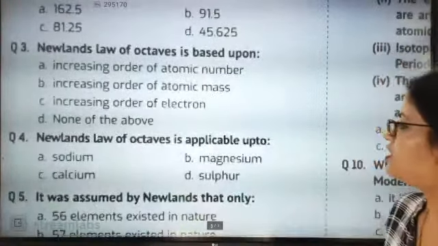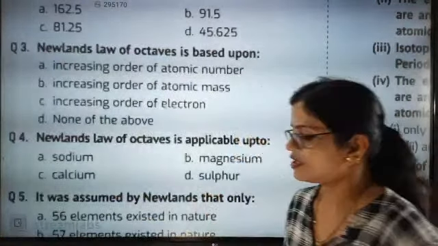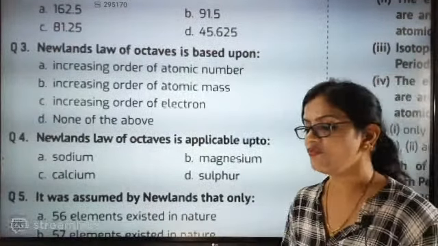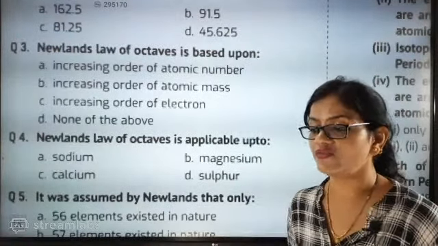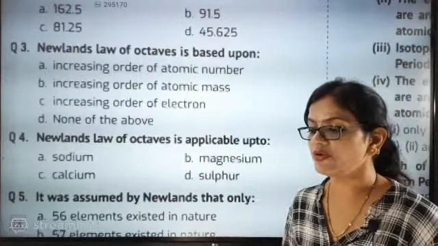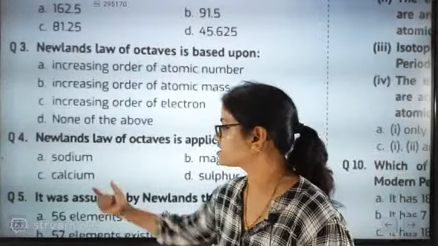Now, Newlands' law of octaves is applicable up to sodium, magnesium, calcium or sulfur. Till which one is it exactly applicable? We discussed this in the limitations. We took the name of this element and told that after this it is not followed. The correct answer is C, that is calcium.